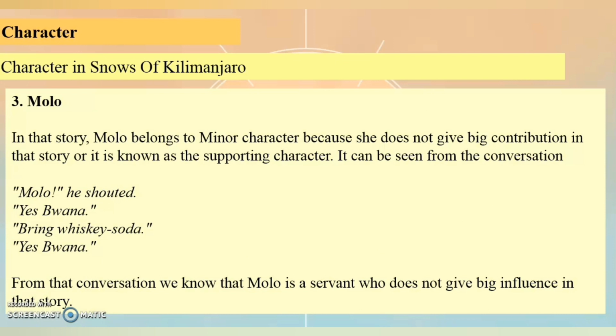Third is Molo. In that story, Molo belongs to minor character because he doesn't give big contribution in that story, or he is known as the supporting character. It can be seen from a conversation like this. You can read that. And from that conversation, we know that Molo is a servant who doesn't give big influence in that story.